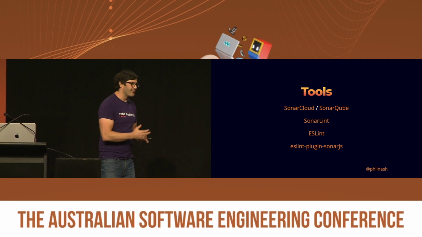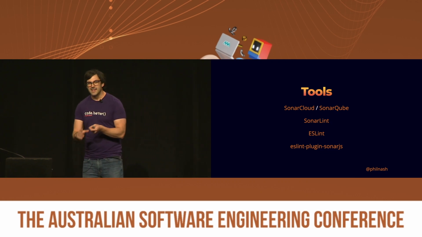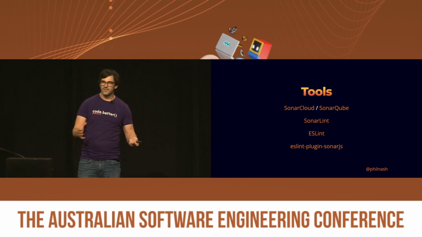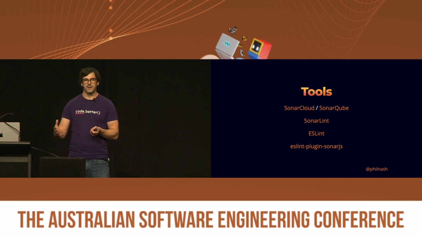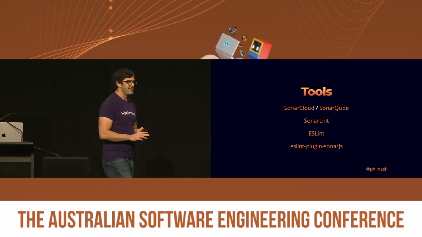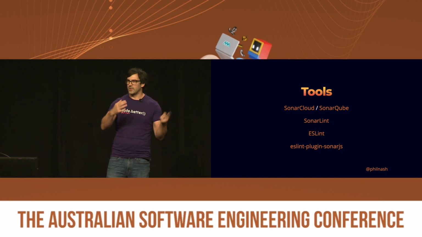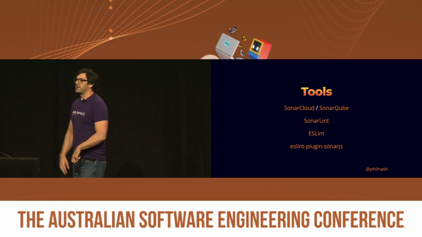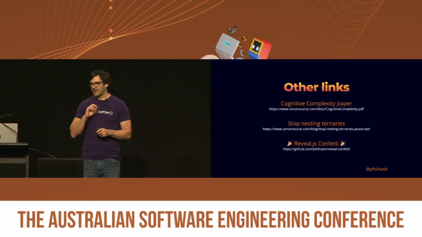If you are already using ESLint, which is also a perfectly reasonable way to scan your code, ESLint does not have a score for cognitive complexity within it, but the Sonar JavaScript team produced an ESLint plugin, eslint-plugin-sonarjs, which includes cognitive complexity as well as a bunch of other rules that are not part of the regular ESLint rules that we also think are good and useful. But if cognitive complexity is all you want, you can just switch that one on, of course. And so I'd recommend that.